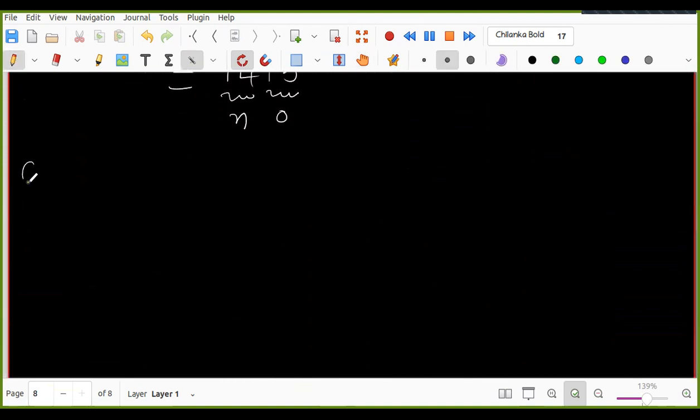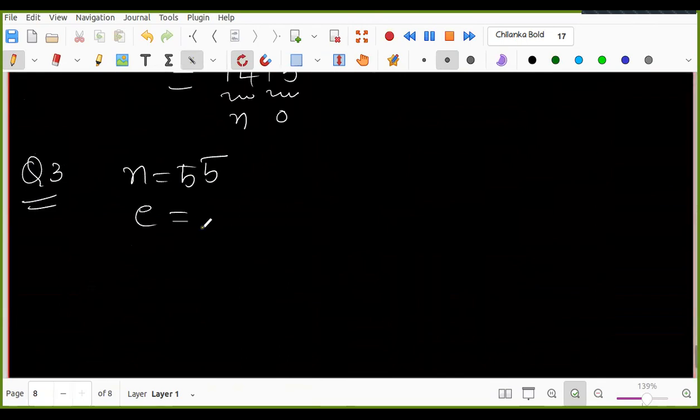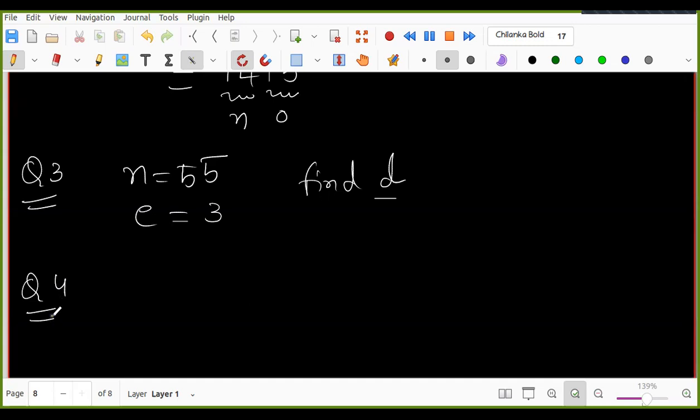Now question number 3. I'm starting with simple questions. I'm giving you n equal to 55 and e equal to 3. Find d.